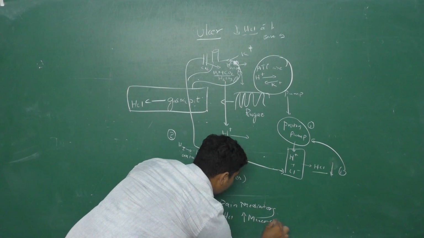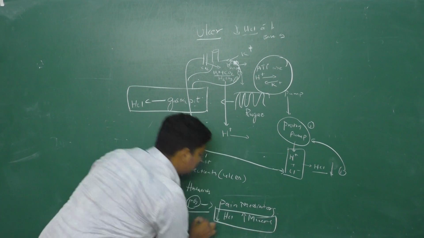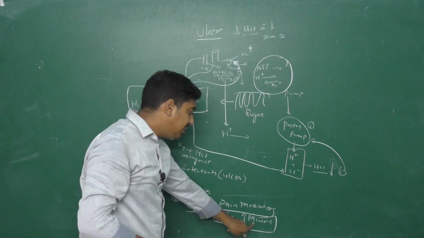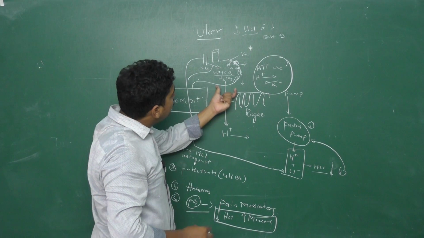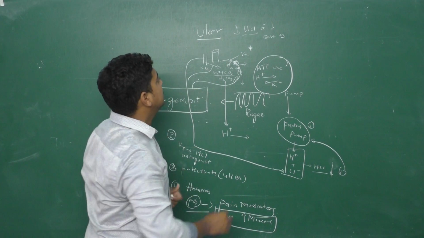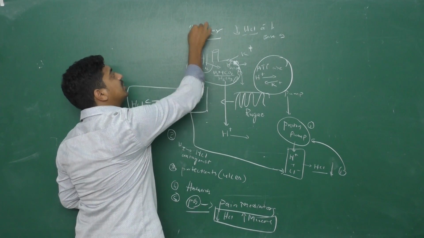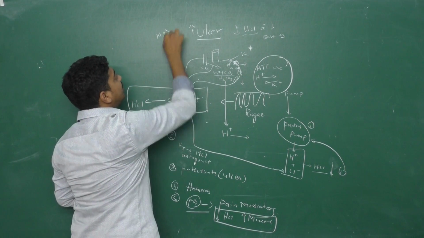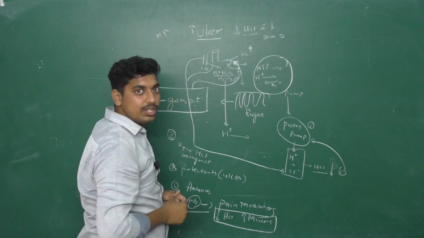This is the most important thing. So prostaglandins will reduce the HCl production and increase the mucus. If the mucus effect is increased, then ulcer protection is also increased.